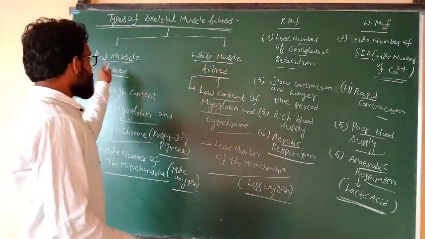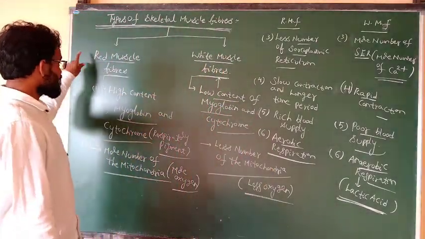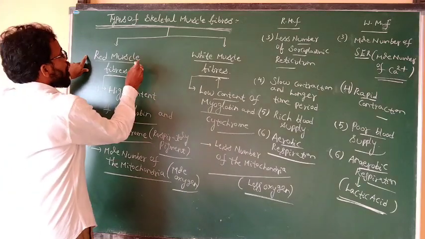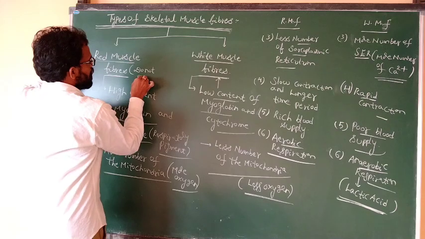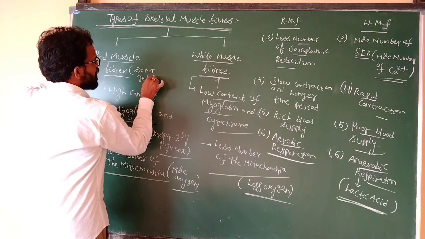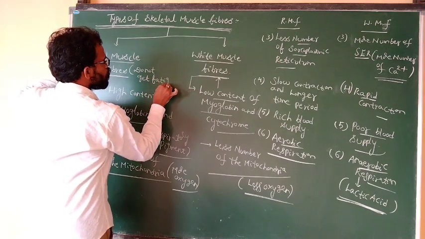And also red muscle fibers. See here, red muscle fibers do not get fatigue.